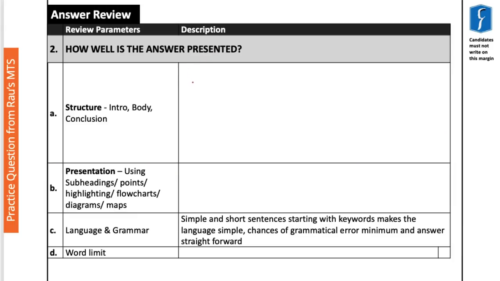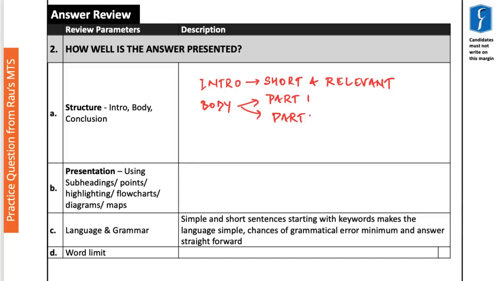And finally, let's put our answer to the test. As far as the structure is concerned, the answer had an intro which was short as well as relevant. Then the body of the answer addressed both part 1 as well as part 2 of the question. And then finally the conclusion of the answer had the historical context as well as the current decision.